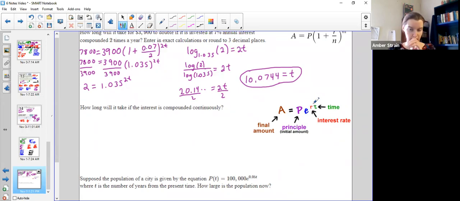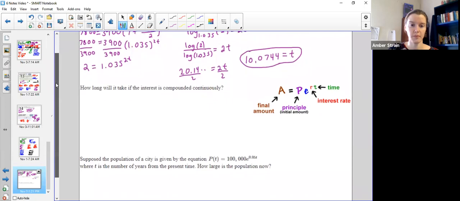So it's nice and super easy. If for some reason you forget it, you could still use this formula and just make this number here really big. Put it as like 2,000 in both of these places, and you get the same answer. But PERT is much easier. So it says same story, same bank, same interest rate. They just change their compounding.